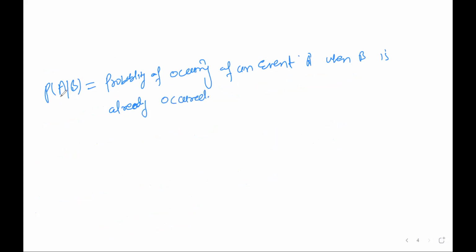So that is given as the probability of A by B. It means B event has already occurred in the past, and we are finding the probability of event A in the present.